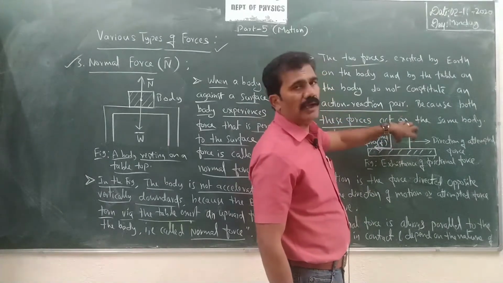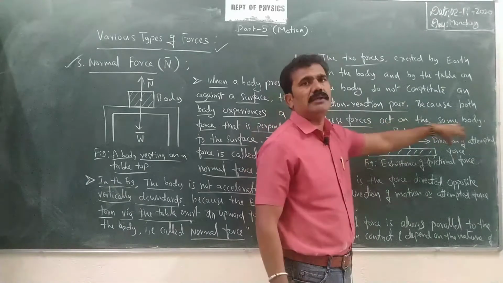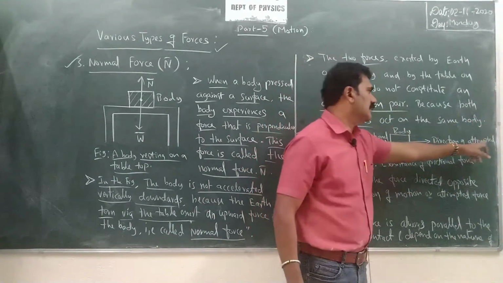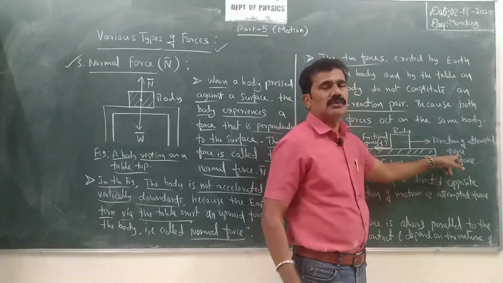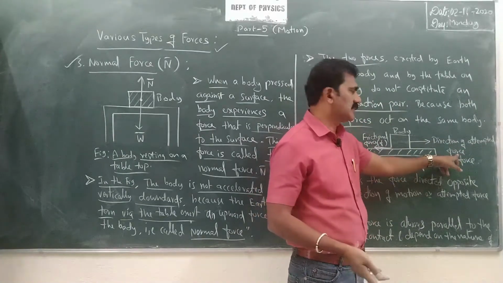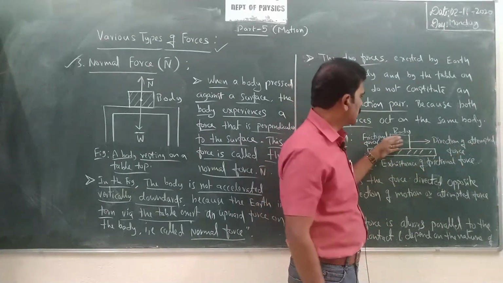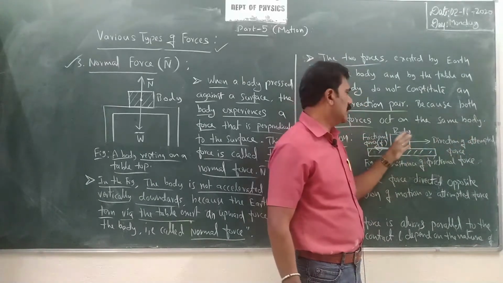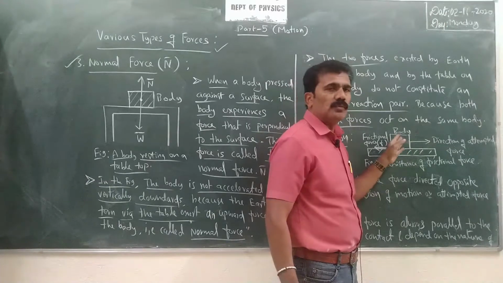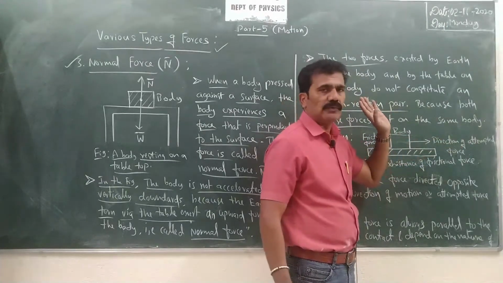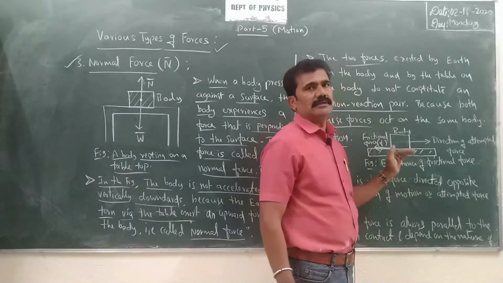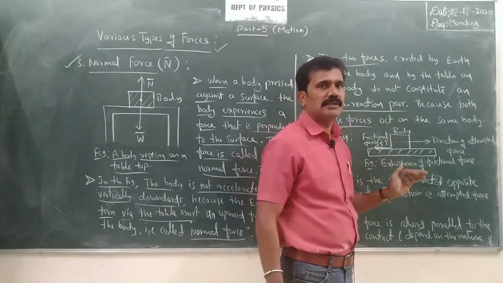Then I will try to pull the body in one direction by applying some force. See, the direction of the attempted force gives the direction of the motion. Now the body is expected to move in the direction of the applied force, right? If the body is attempted to move in the direction of the applied force, you will see that the body is resisted to move. Why is it resisted to move?